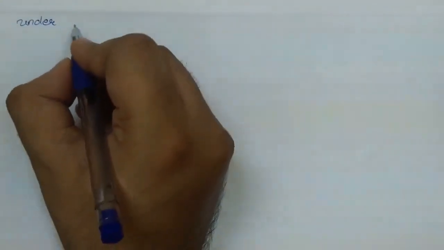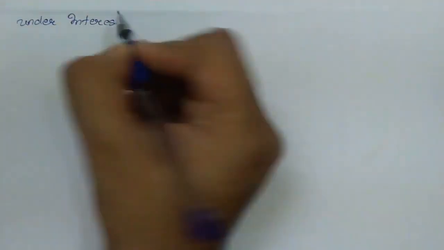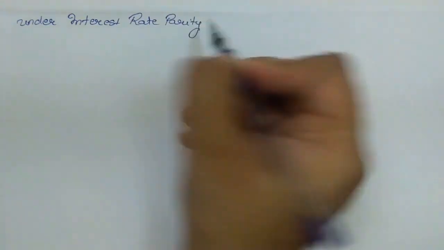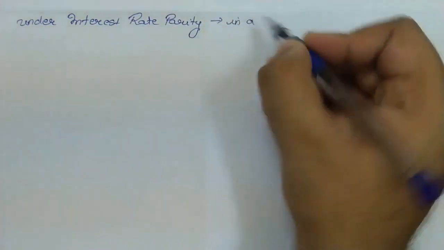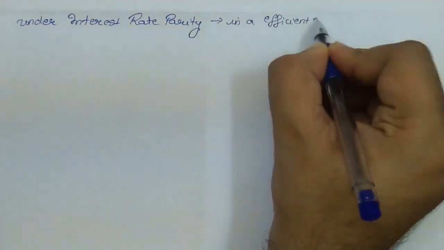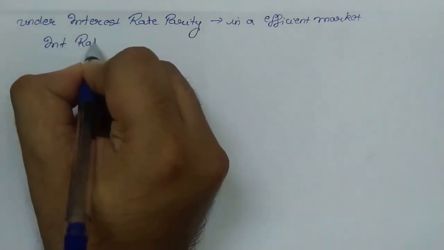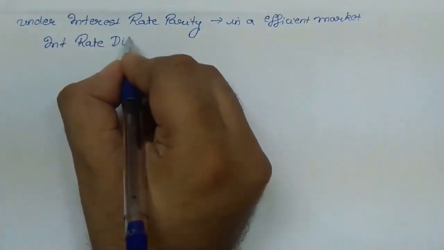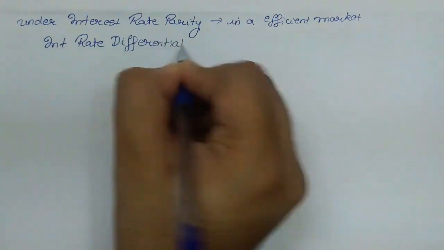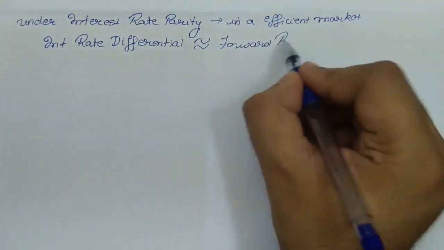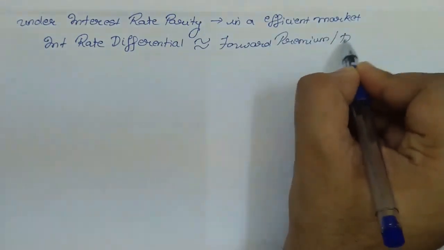Okay, to sum it up, we can say that under interest rate parity theory, in an efficient market, interest rate differential will always be equal to forward premium or discount.